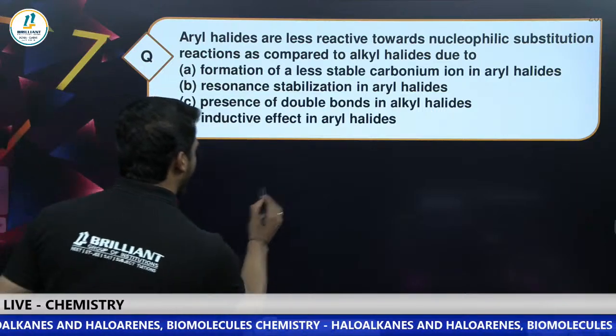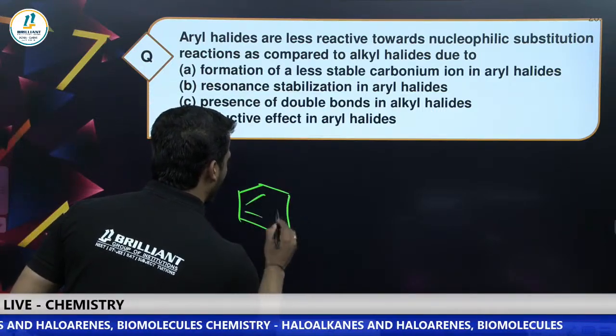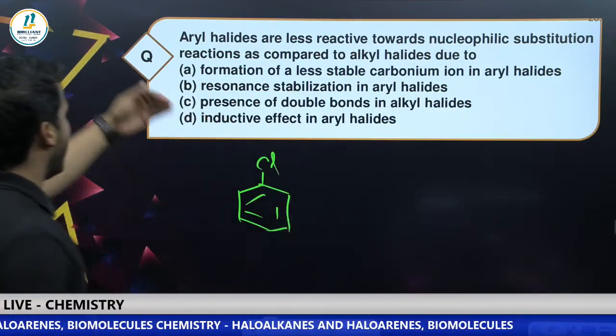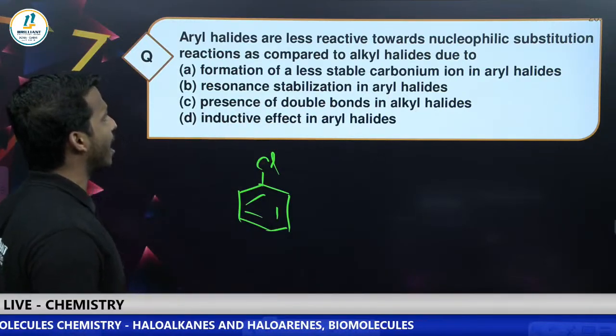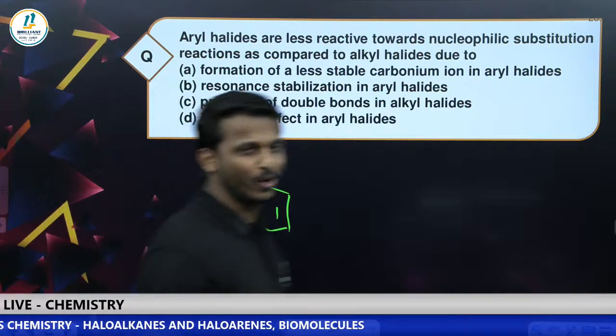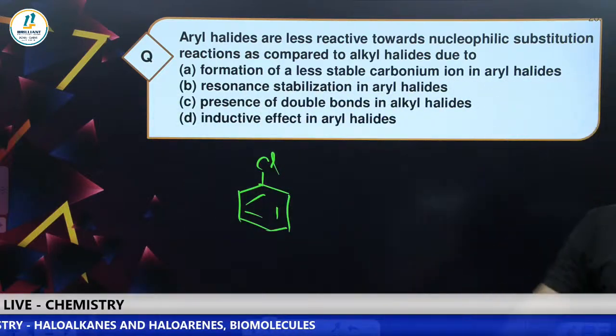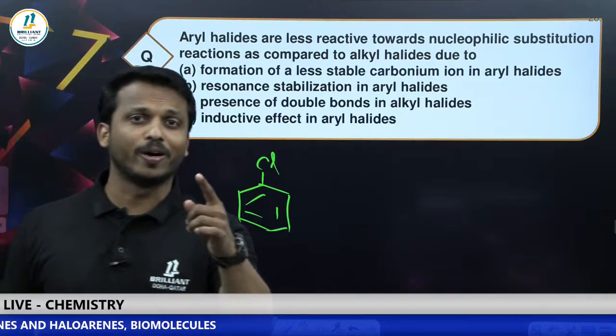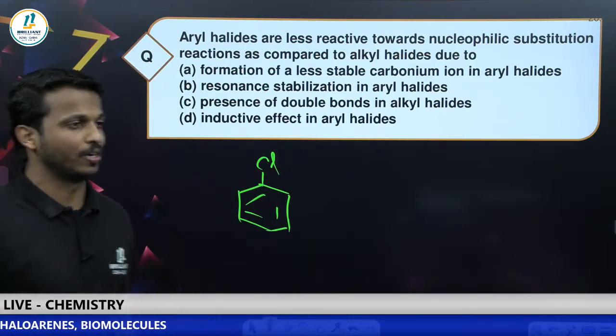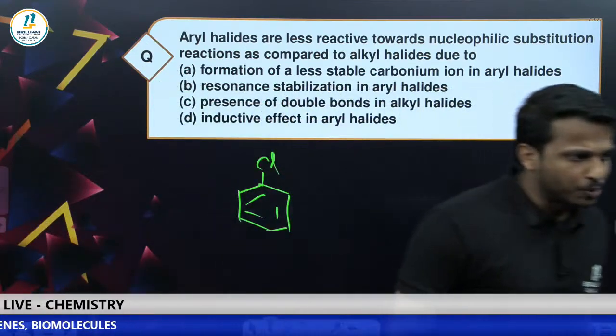Aryl halide, for example, chlorobenzene. Aryl halides are less reactive toward nucleophilic substitution as compared to haloalkane due to what? You know two reasons. Why are haloarenes less reactive toward nucleophilic substitution reaction?